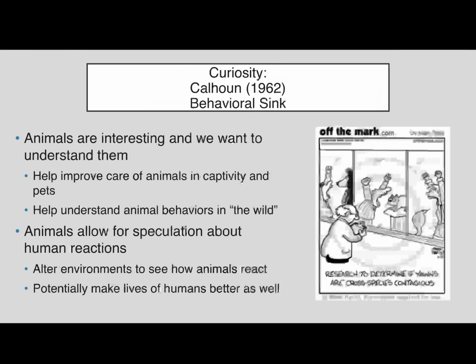By doing animal research, we could help improve the lives of animals in captivity and pets. A lot of zoos have changed the way that they do their enclosures to mimic the natural environment, and it's helped the animals have lower rates of depression and be happier. We can understand how animals in the wild act, and that can help with city planning. As urban communities spread outward into previously animal-controlled environments, we can try and plan our roads and our housing in such a way that it might not impact those wild communities.